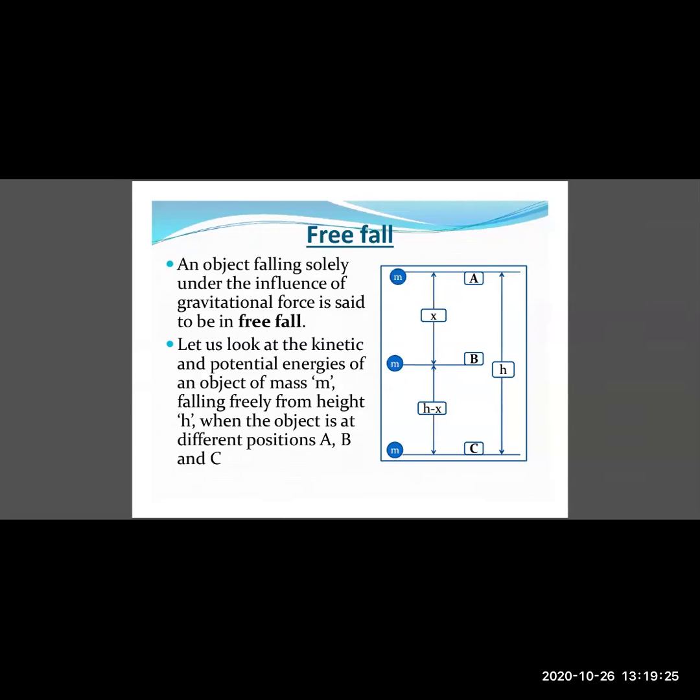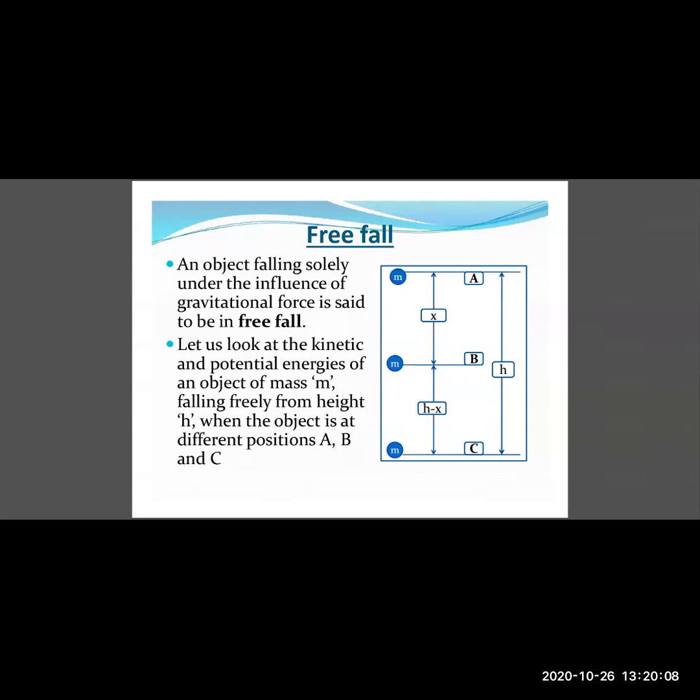Now let us look at the kinetic and potential energies of an object of mass m falling freely from a height of h, at points A, B, and C. The mass of the object is m, and the initial height at point A is h. Let us first recall the expressions for kinetic energy and potential energy. The kinetic energy is KE equals half mv square, and the potential energy at any point is given by the formula m into g into h.